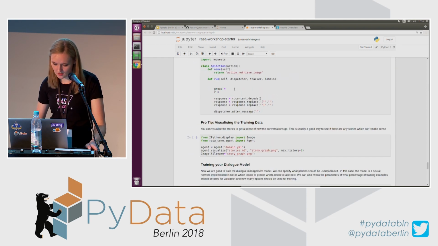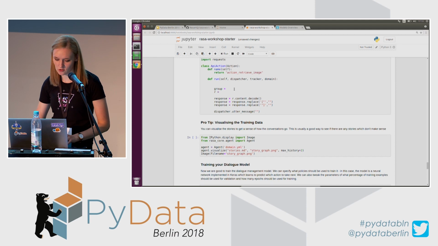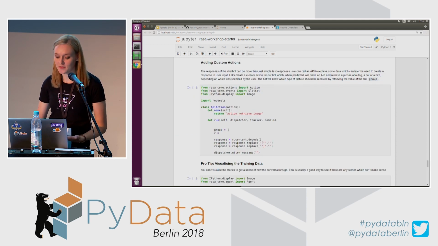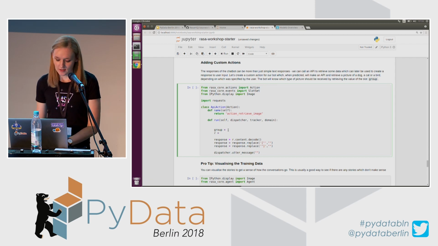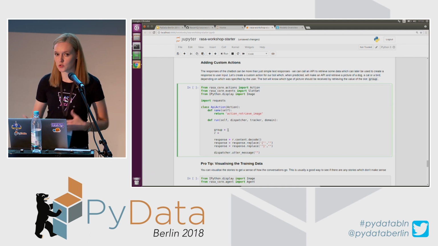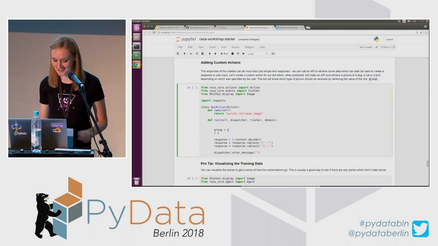Okay, and then when you save your slots, what you can do is retrieve them in a specific action. Here I'm going to do that because I will need the value of this slot to make a correct API call. The tracker in Rasa Core is responsible for keeping track of populated slots.